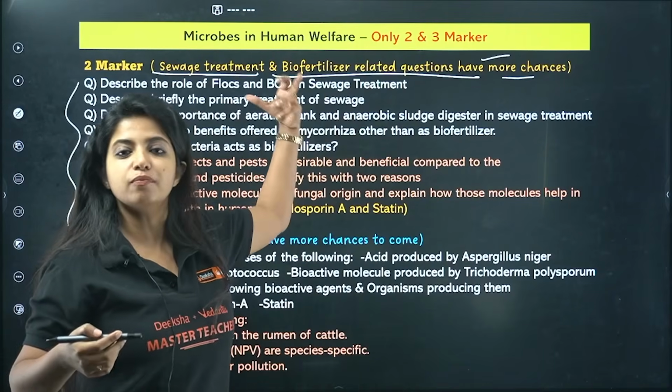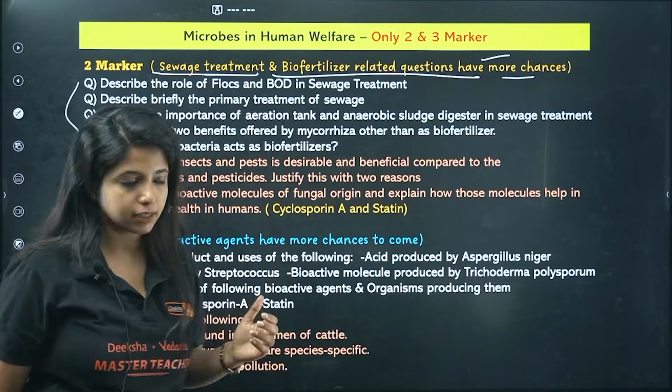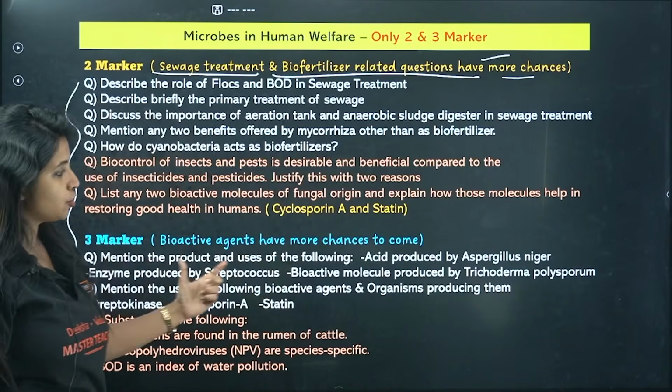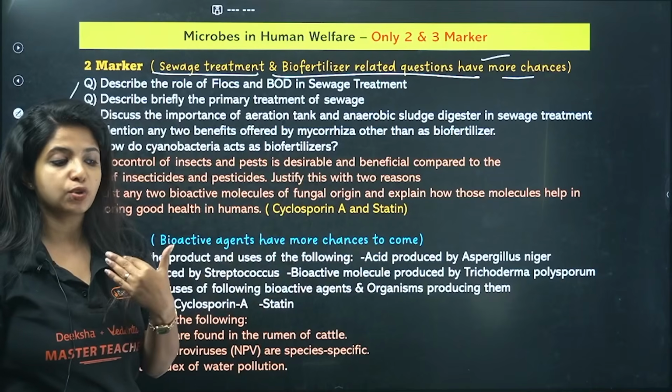This is something that is of most importance. Apart from that, I have put questions over here so that you can have better clarity on things. Now, in 3 marker, bioactive agents have more chances to come. So in 3 MQPs, bioactive agents was something that was repeated.